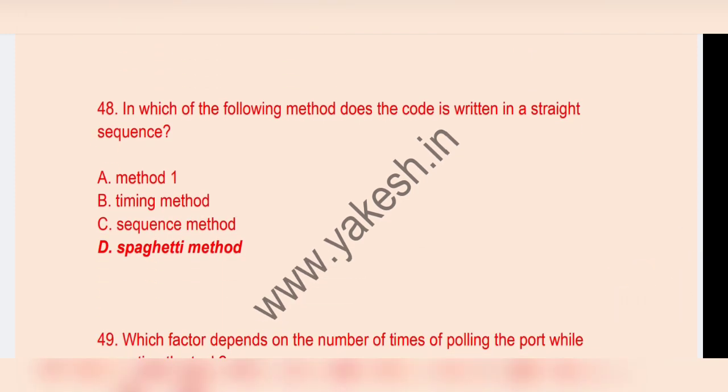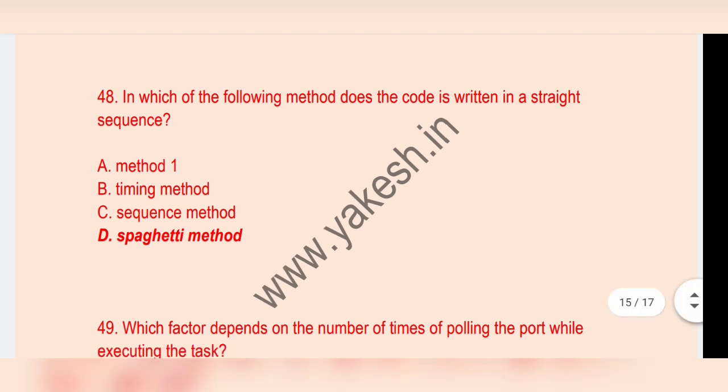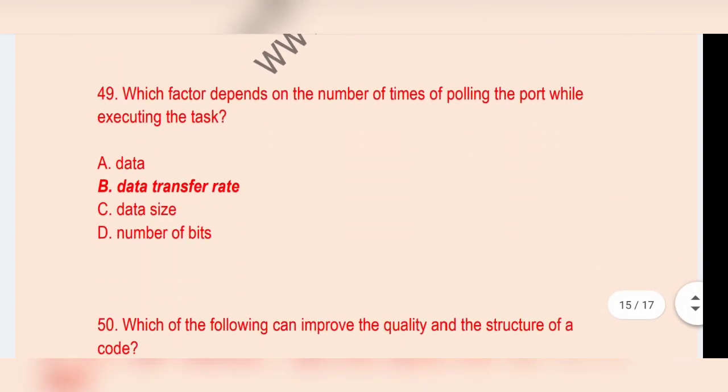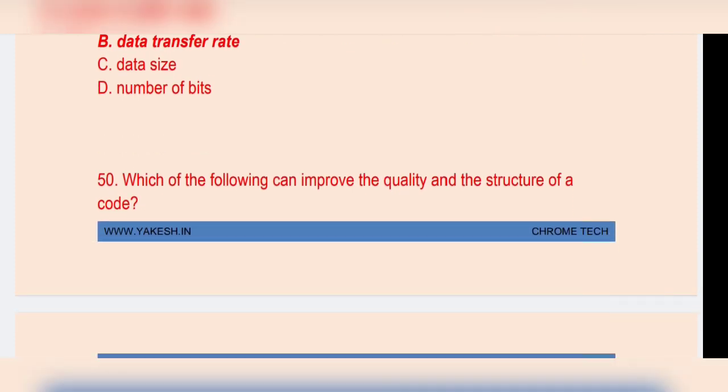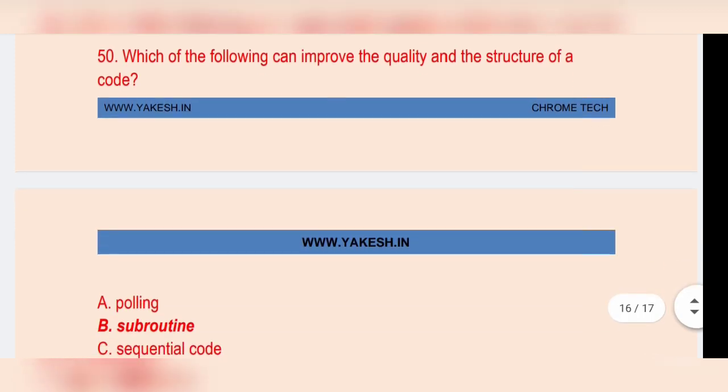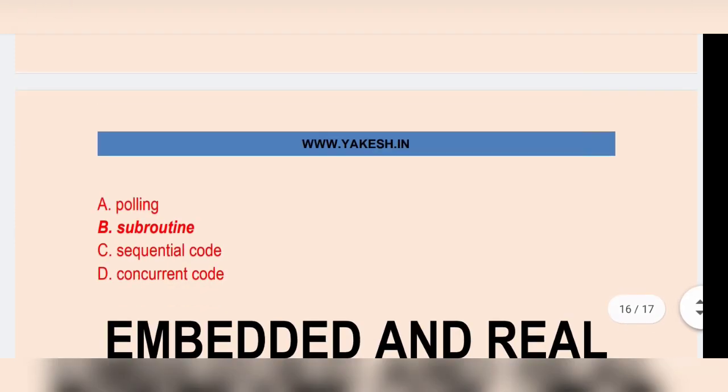In which of the following methods is the code written in a state sequence? Option D. Which factor depends on the number of times of polling the port while executing the task? Option B, data transfer rate. Which of the following can improve the quality and structure of the code? Option B, subroutine.